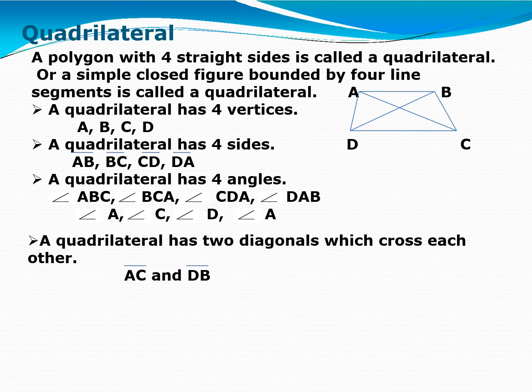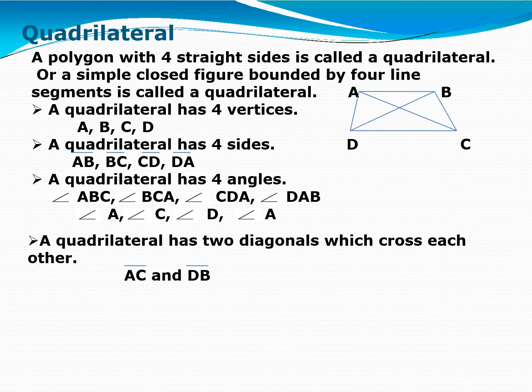Quadrilateral. A polygon with 4 straight sides is called a quadrilateral, or a simple closed figure bounded by 4 line segments is called a quadrilateral. Here the figure is given, ABCD is a quadrilateral. A quadrilateral has 4 vertices. Name them. A, B, C, D. Right? A quadrilateral has 4 sides: AB, BC, CD and DA.